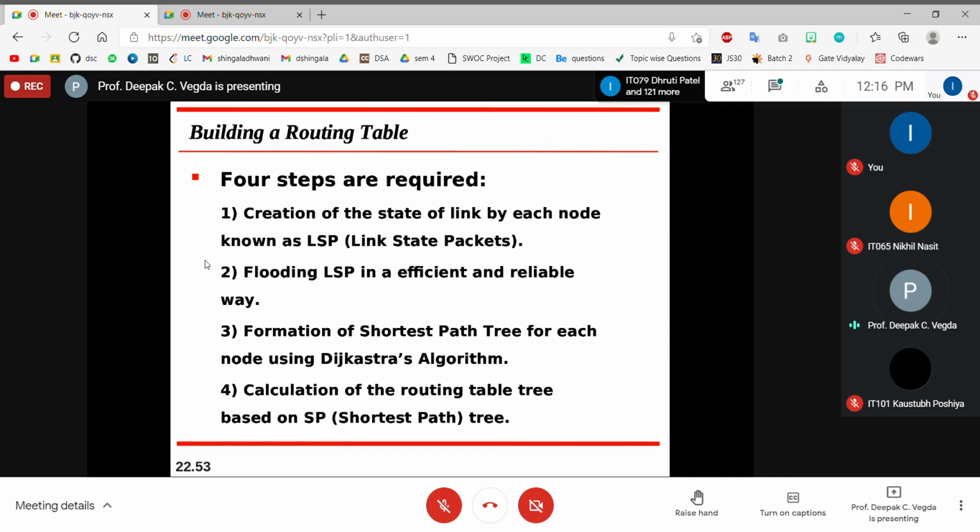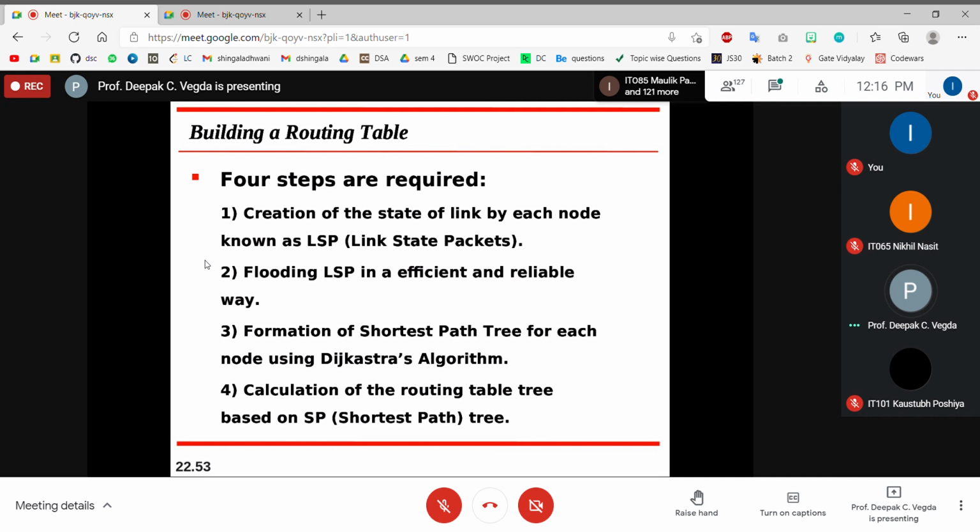Formation of shortest path tree for each node. Each node will generate its own. So it is not for the entire domain, but it is for every node. Why I'm emphasizing this part, because each node will generate its own shortest path tree using which algorithm?